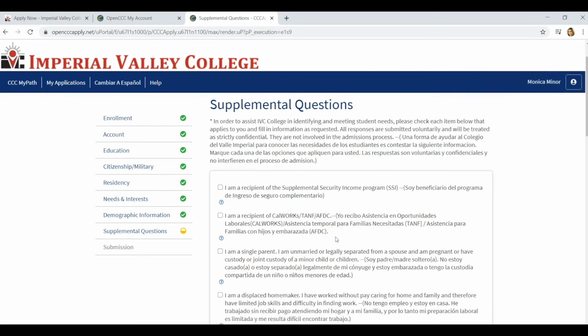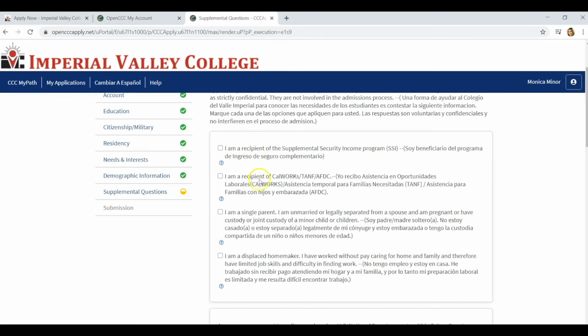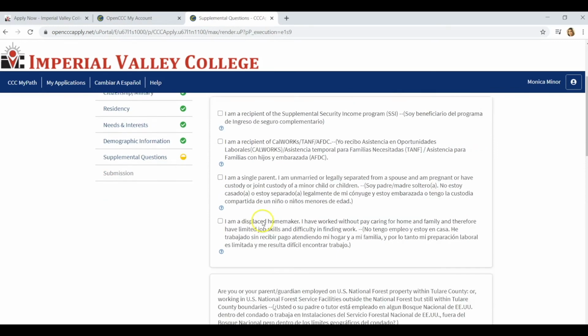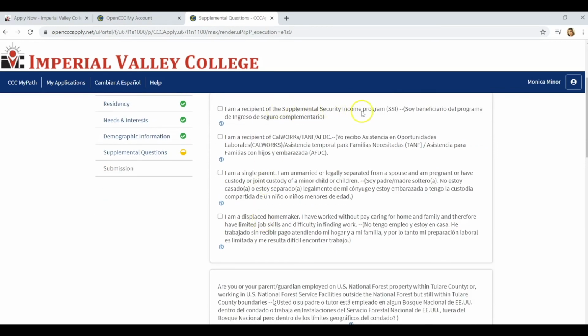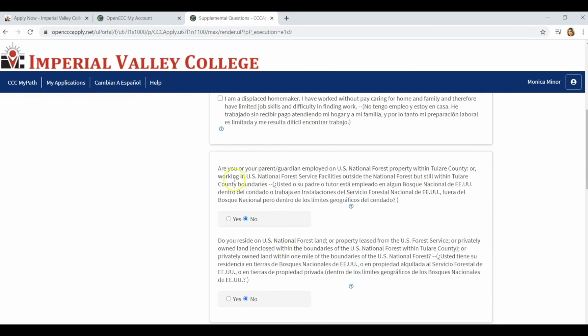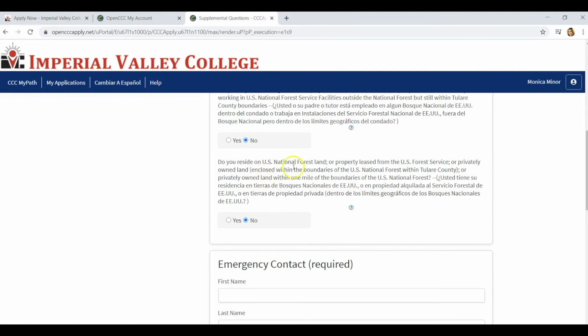Now these are your supplemental questions here. In order to assist IVC College in identifying and meeting student needs, please check each item below that applies to you and fill in information as requested. So you can read the information here and click any that apply to you. So for example, if you're receiving supplemental security income or receiving CalWORKs or TANF, are you a single parent or are you displaced homemaker? Are you or your parent guardian employed in the U.S. National Forest? Or do you reside on U.S. National Forest land? For this, I put no.